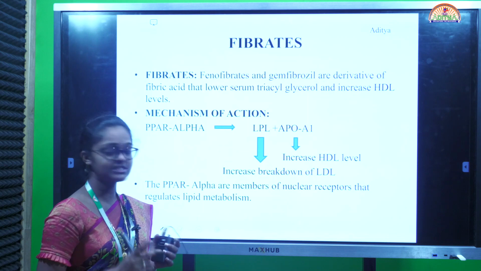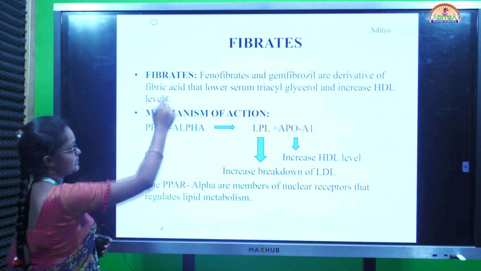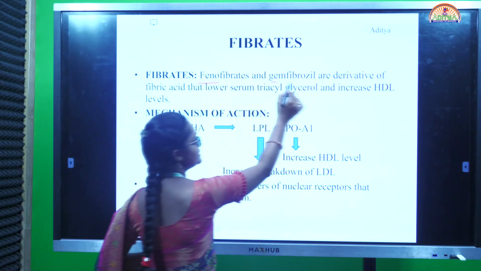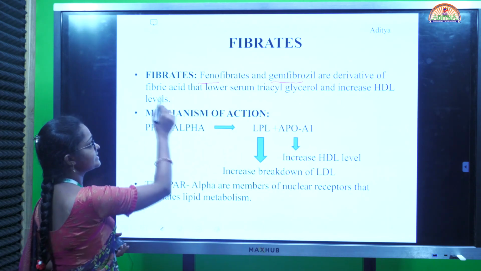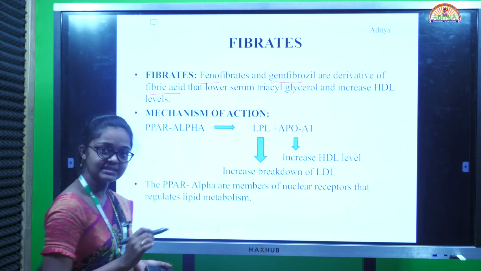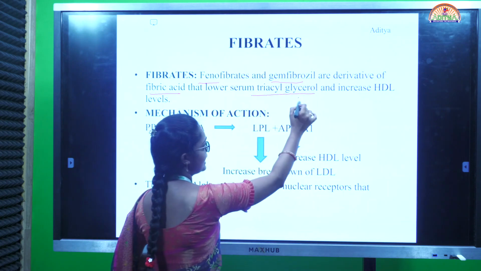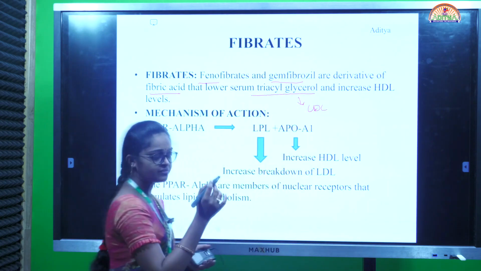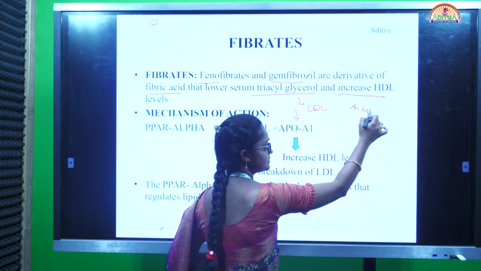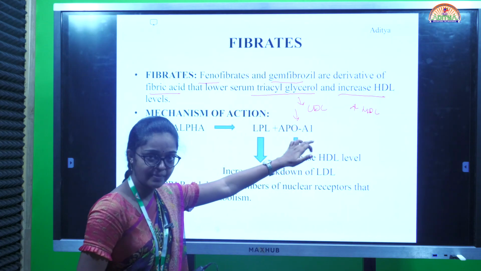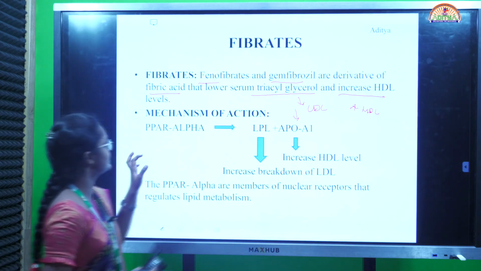This is the second class, drugs that decrease levels of endogenous lipids. Next, fibrates. The drugs involved are fenofibrate and gemfibrozil. In the mechanism, these are derivatives of fibric acid that decrease the LDL level. Triglyceride means LDL level. It decreases the LDL level and increases the HDL level. These drugs decrease the bad cholesterol and increase the good cholesterol. That means decreasing of LDL levels and increasing of HDL levels.